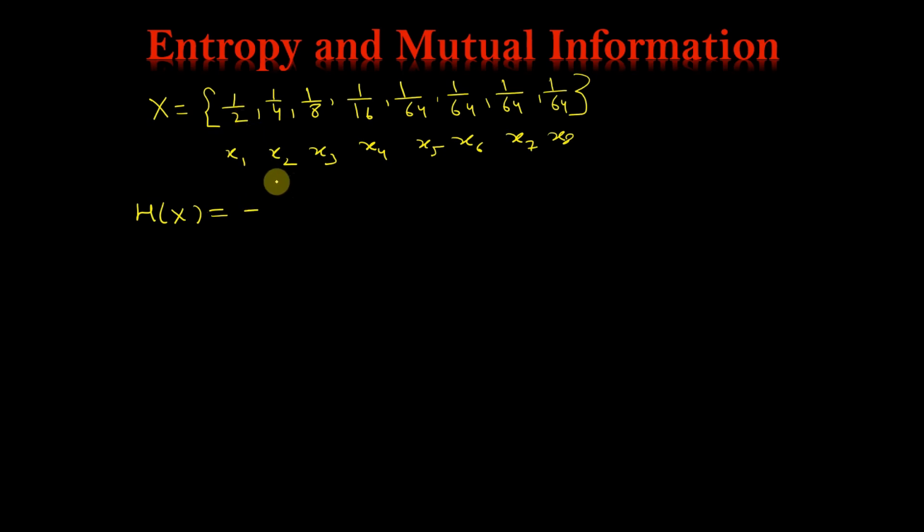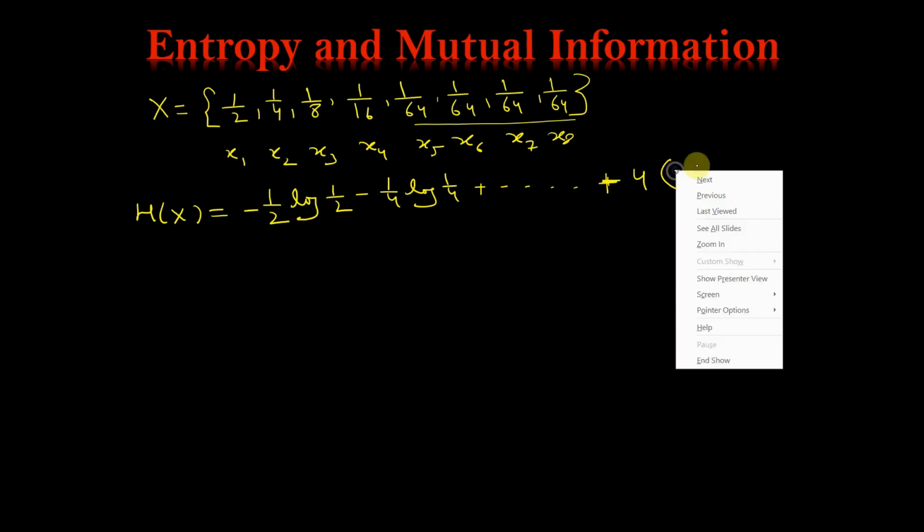If you put the values, that will be 1 by 2 log 1 by 2, minus 1 by 4 log 1 by 4, and so on. You will get these 4 terms, you can write them 4 times, in brackets.